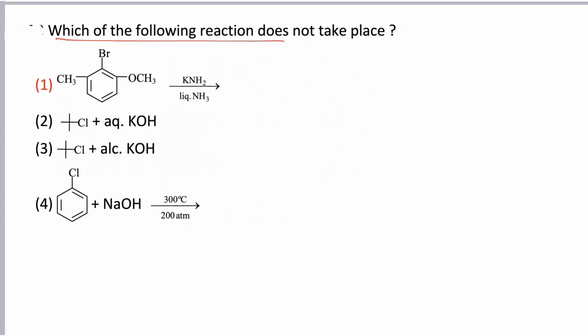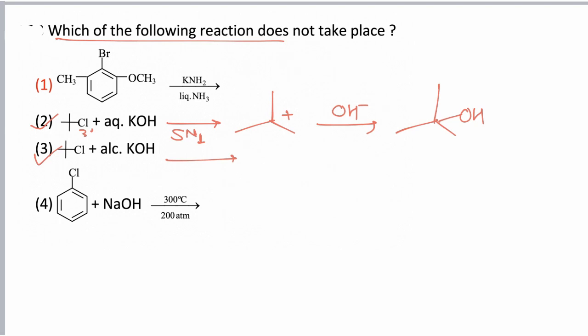In this case, we have to find which of the following reactions is not possible. So first, if we take the second example, this is a tertiary alkyl halide reacting with aqueous KOH. This reacts via SN1 mechanism to form a carbocation. Now this carbocation will react with water, with OH negative, to form tertiary butyl alcohol. So the second reaction is feasible. In the third case, alcoholic KOH reacts with a tertiary alkyl halide via E2 mechanism. So isopropene is formed.